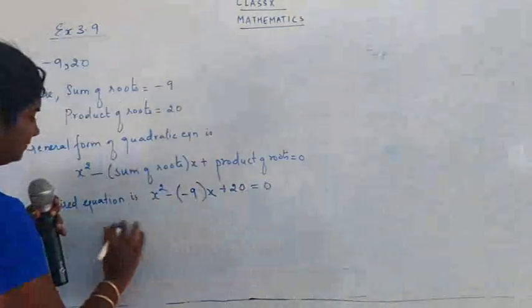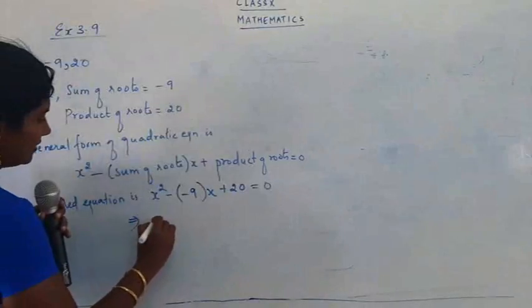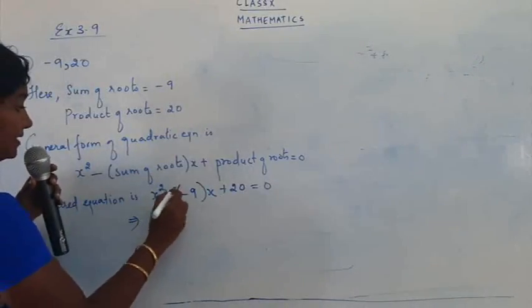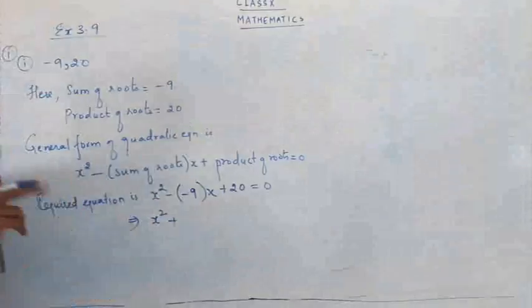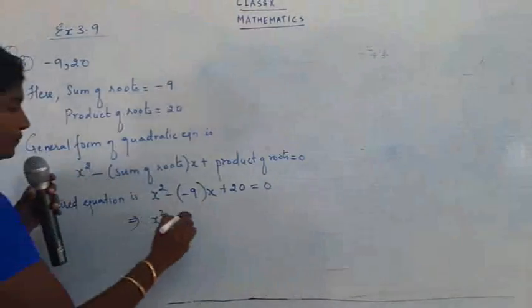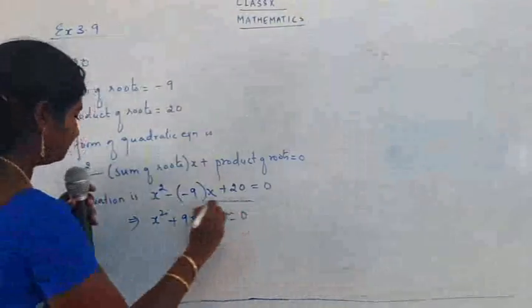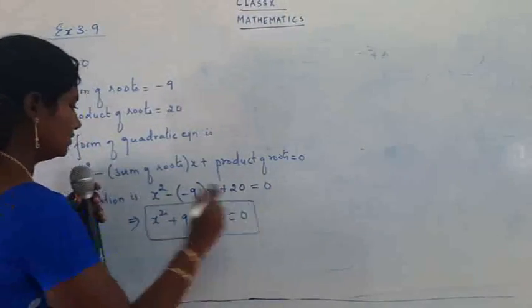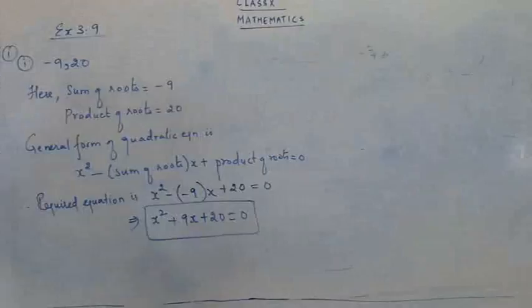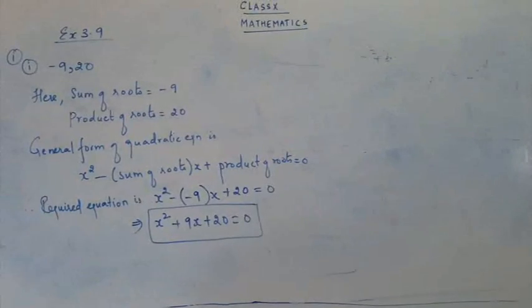Which implies x square as it is, minus plus, so change the sign, make two signs as one sign, so plus 9x plus 20 is equal to 0. This is the answer: x square plus 9x plus 20 is equal to 0.